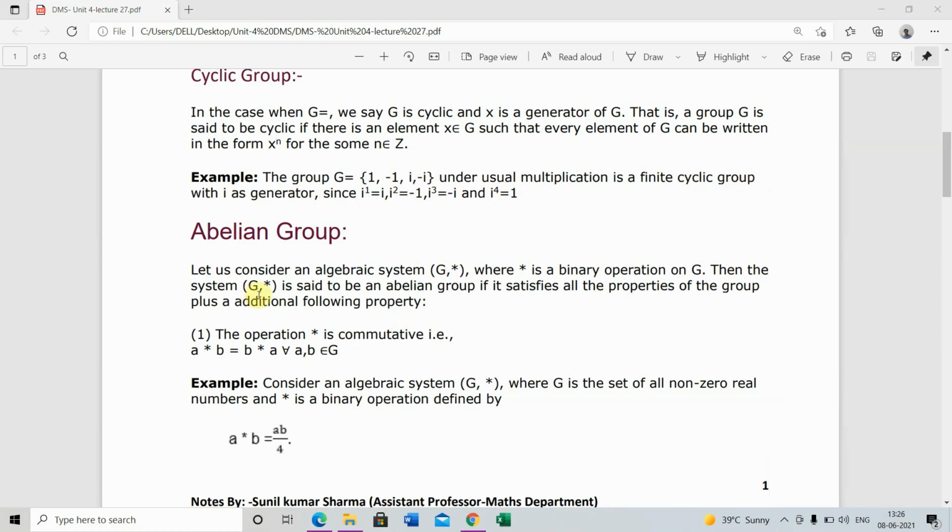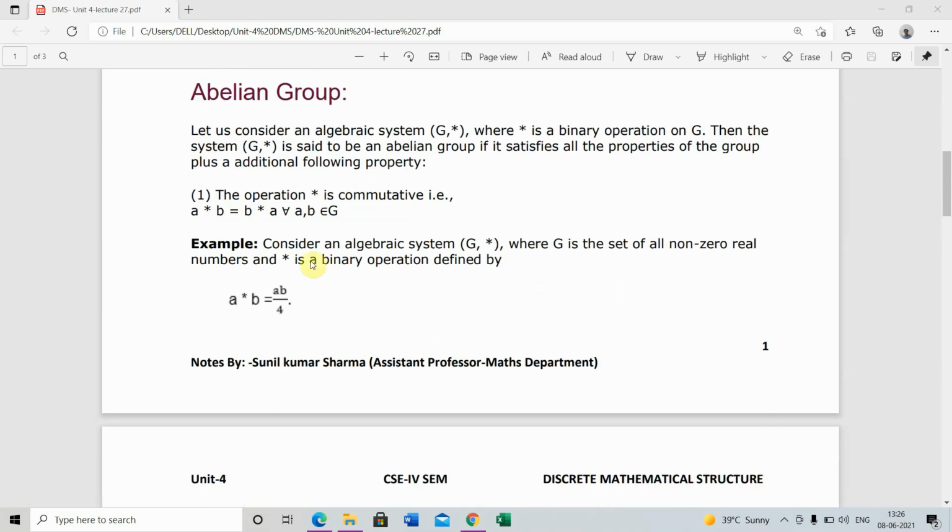Next is the abelian group. Let us consider an algebraic system (G, star) where star is a binary operation on G. Then the system (G, star) is said to be an abelian group if it satisfies all the properties of the group plus an additional following property. The operation star is commutative: a star b equals b star a, for all values of a, b belongs to G.